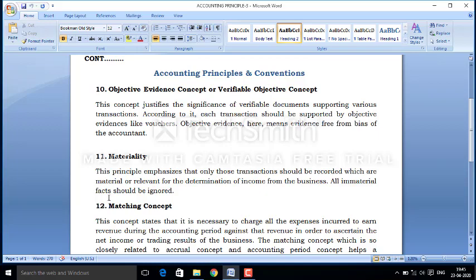So the matching concept explains that similar nature will increase the amount of that particular income, expense, asset or liability, and if we have to deduct these items, then we have to record them on the opposite side according to their nature.